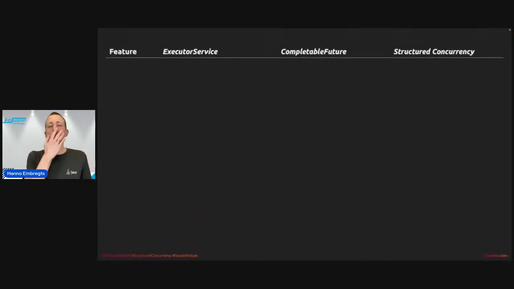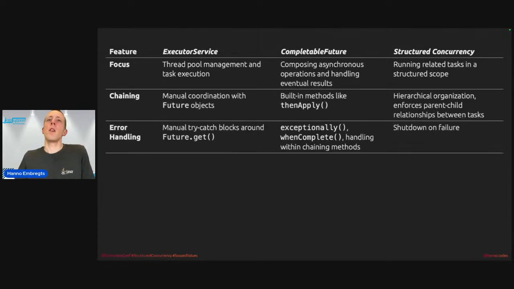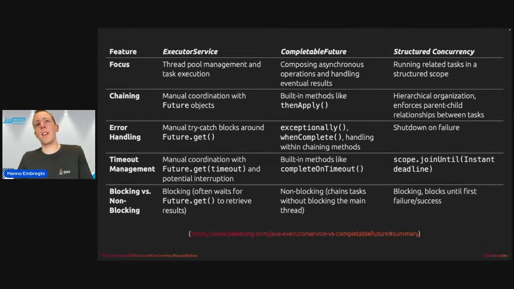So we've got three similar mechanisms here, and I've put them on a table right here. I don't have time to go through them in much detail, but I'll leave it up on the slide here. A quick reference of the differences between ExecutorServices, CompletableFutures, and structured concurrency.